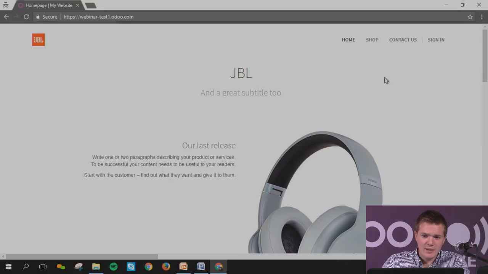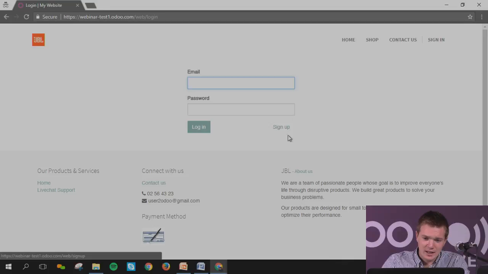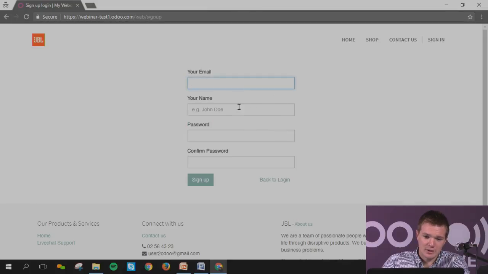How can I have something like signing in? This we have in standard, but signing up is something that you need to configure into the system. Otherwise it won't be able to put this information. How can you click on signing up so that you can have the information?